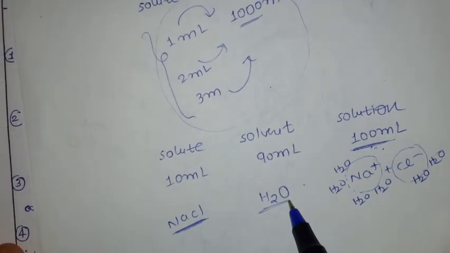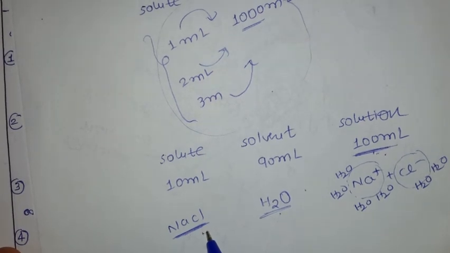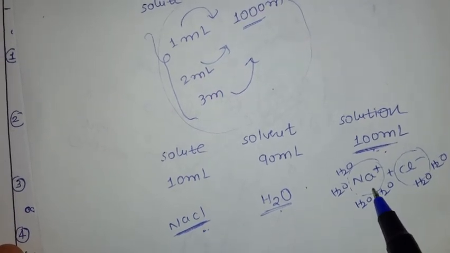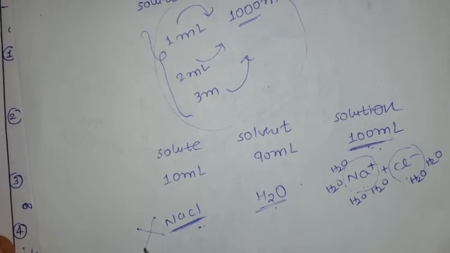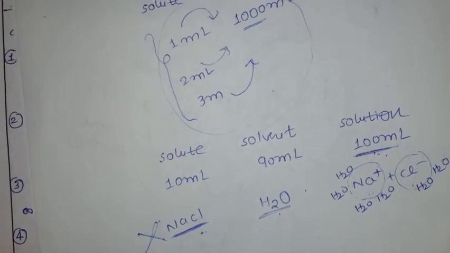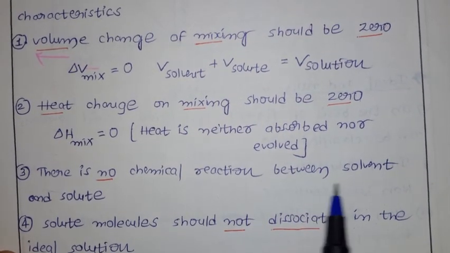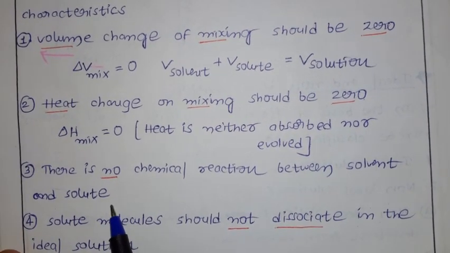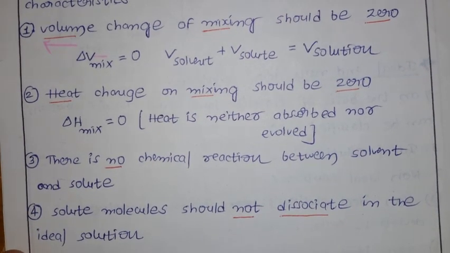Sodium chloride and water react, and the solute dissociates. This is our solute now, and it dissociates into Na plus and Cl minus. This should not happen in the case of ideal solutions, not gases. So there is no chemical reaction between solvent and solute, and the solute molecule should not dissociate in an ideal solution.